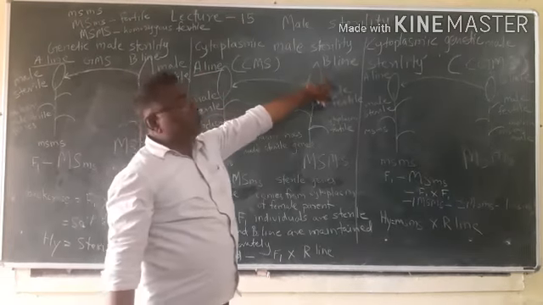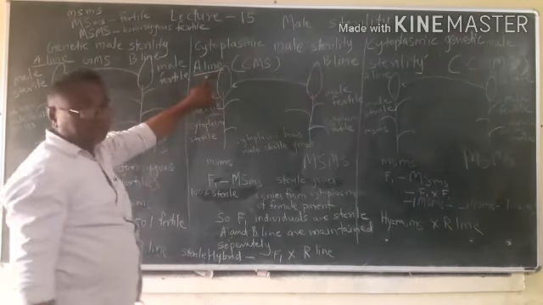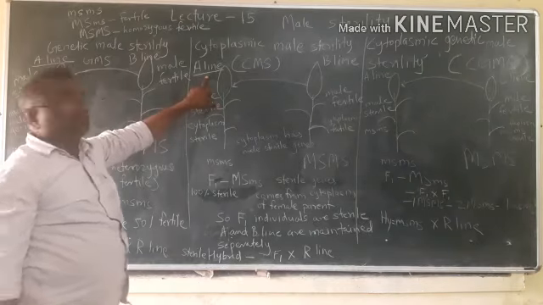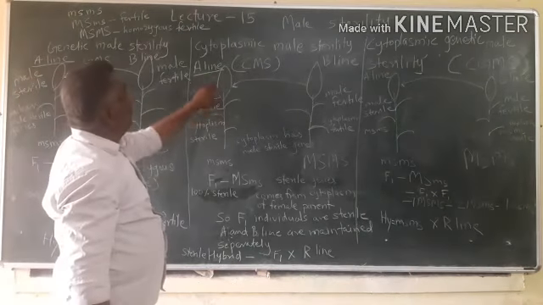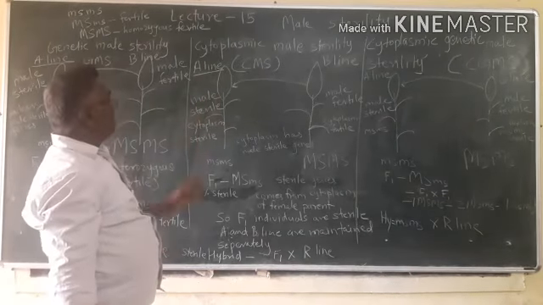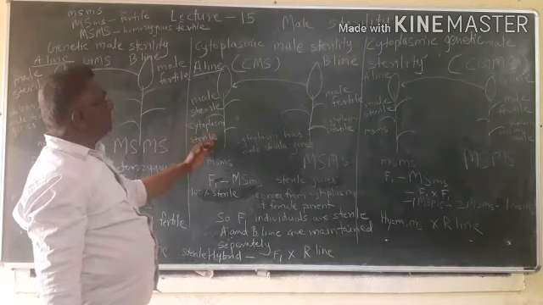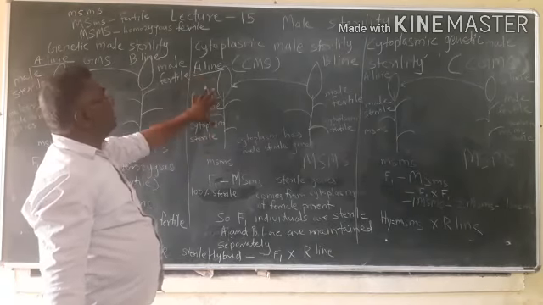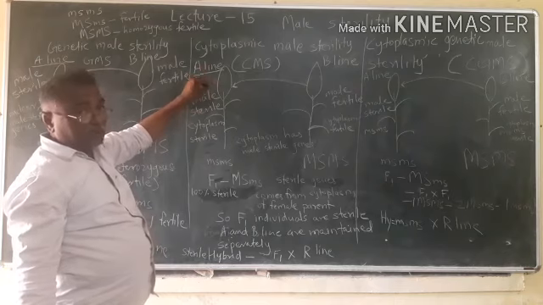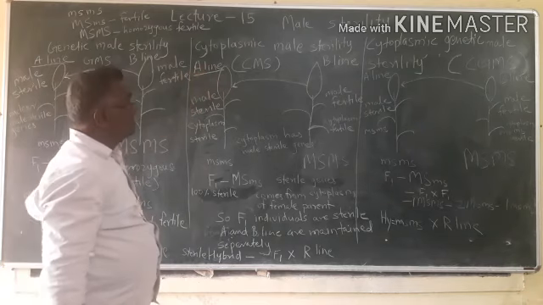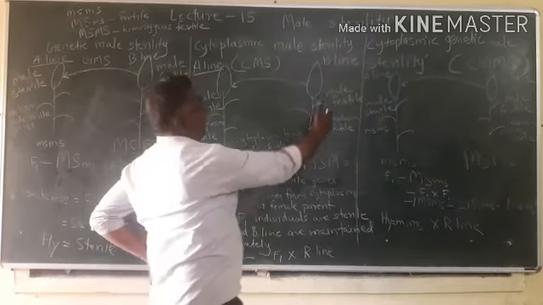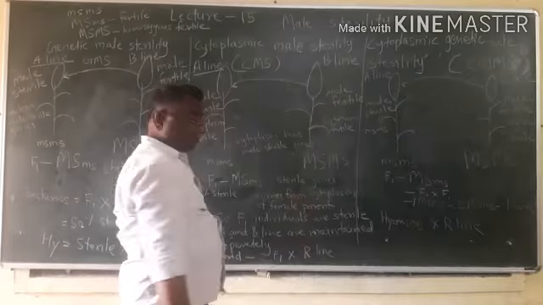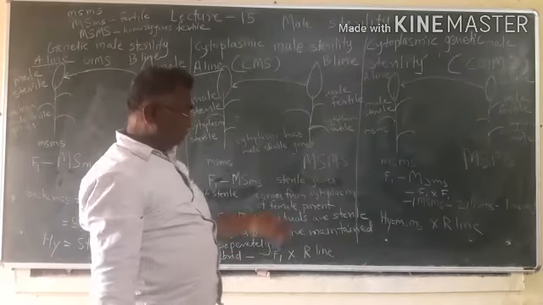B line is male parent, A line is female parent. A line will have sterile cytoplasm as well as sterile nuclear genes. B line will have male fertile nuclear genes.